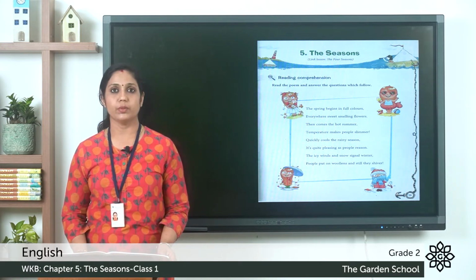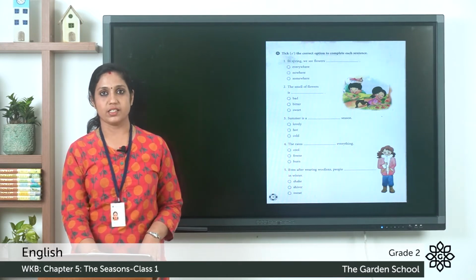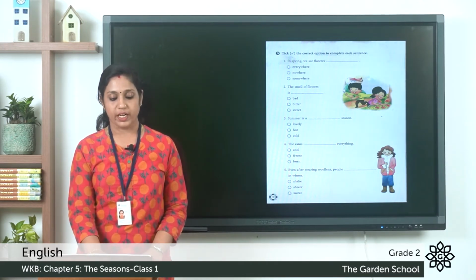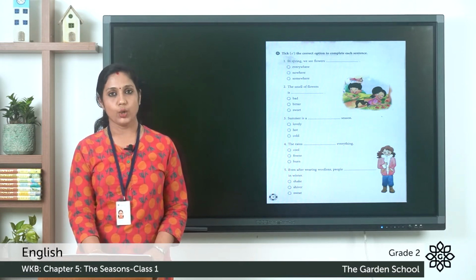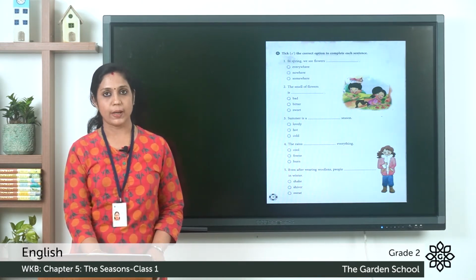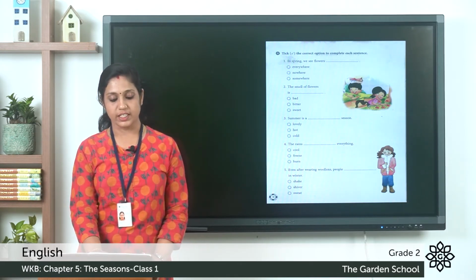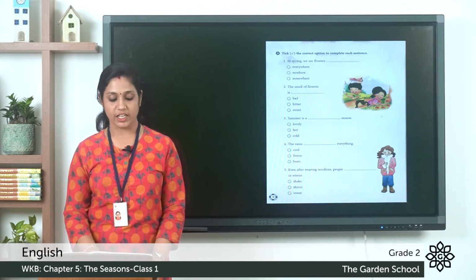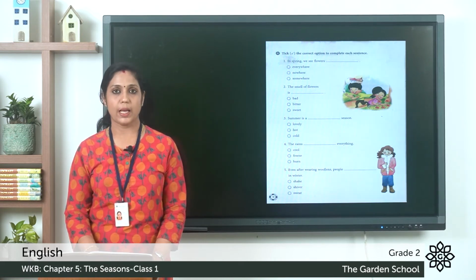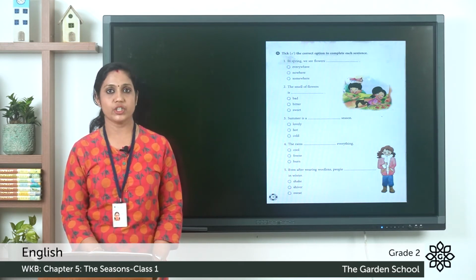So let's move on to page number 30. First we have tick the correct option to complete each sentence. So the first question, in spring we see flowers everywhere, nowhere, somewhere. Second question, the smell of flowers is dash: bad, bitter, sweet. Third, summer is a dash season: lovely, hot, cold. Fourth, the rains dash everything: cool, freeze, burn. Fifth one, even after wearing woolens, people dash in winter: shake, shiver, sweat.